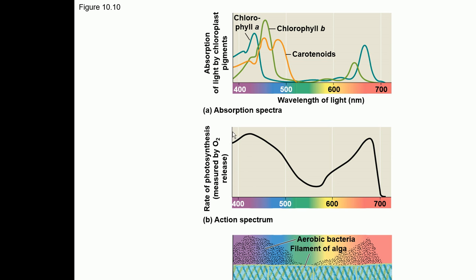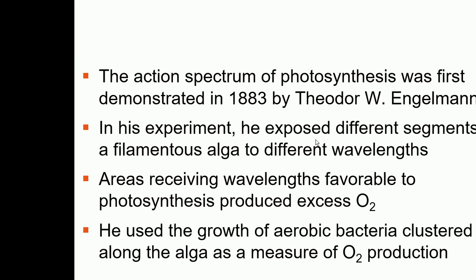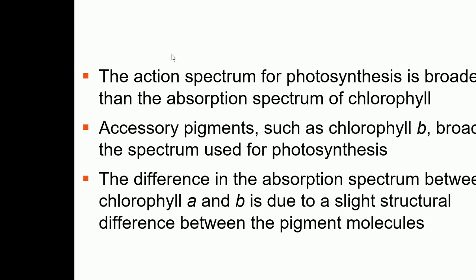It is broader because there is not only one pigment, but a mixture of pigments. So the action spectrum of photosynthesis is broader than the absorption spectrum of chlorophyll, and it is all because there are accessory pigments also, such as chlorophyll B, which broaden the spectrum used for photosynthesis.